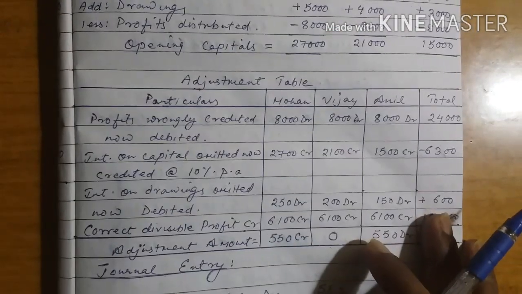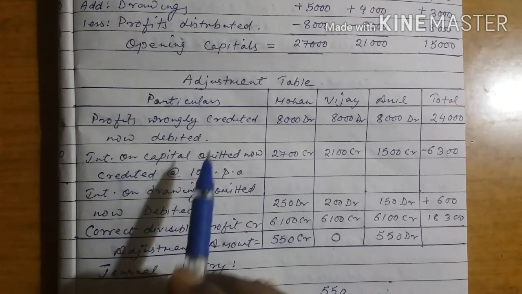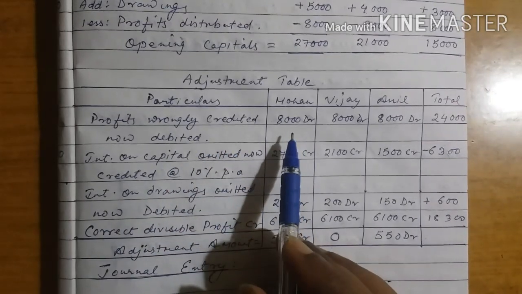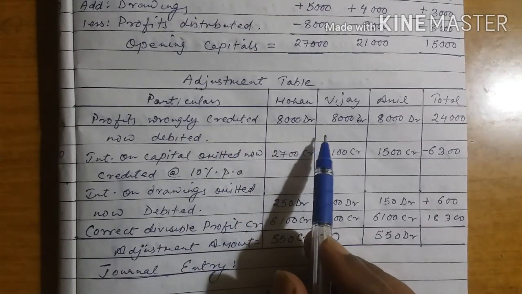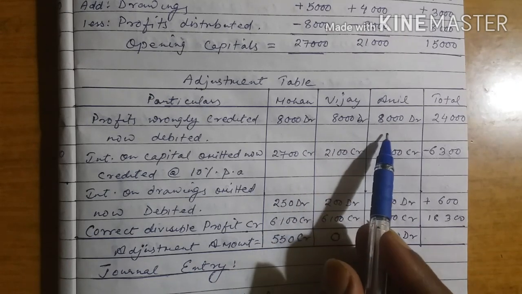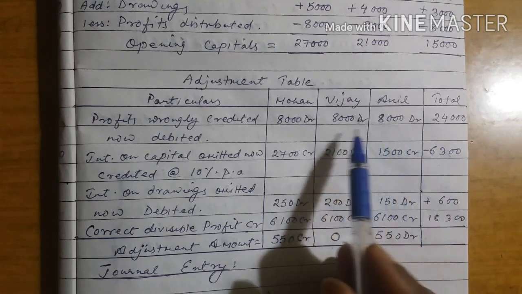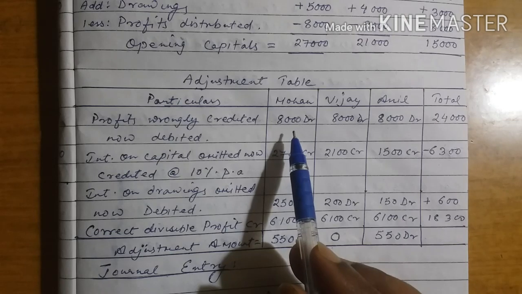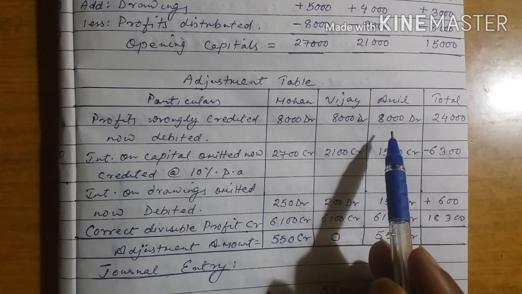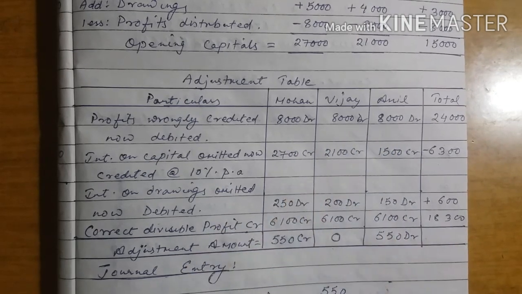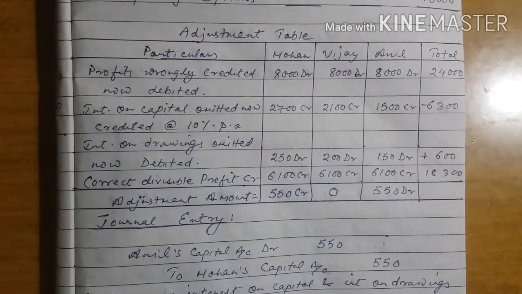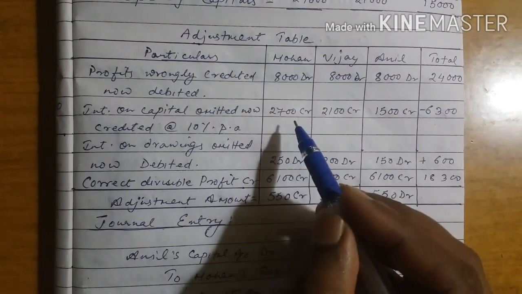Now see the adjustment table. Now since the profits had been wrongly credited to the partners, the same will be debited. So 24,000 credited by mistake, 8,000 each now will be debited. Then interest on capital, as given in the question, is omitted.